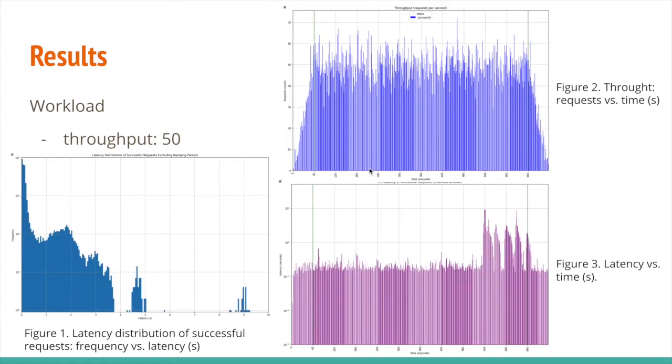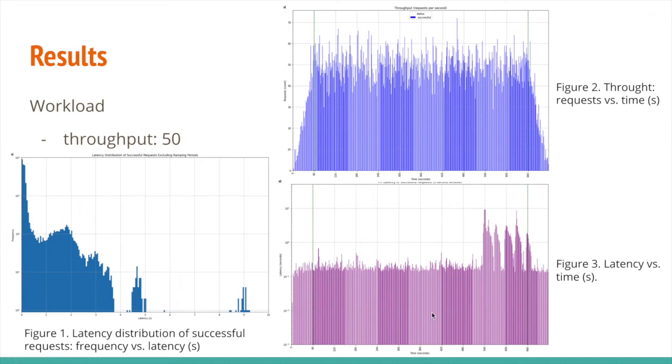We show another experiment result when throughput is set to 50. The 3 figures show the same thing as before. Most requests still finish in sub-seconds. From Figure 3, we can see that most requests have latency of, here it is, 10 to the minus 1 seconds. However, there is a more diverse distribution as shown in Figure 1.